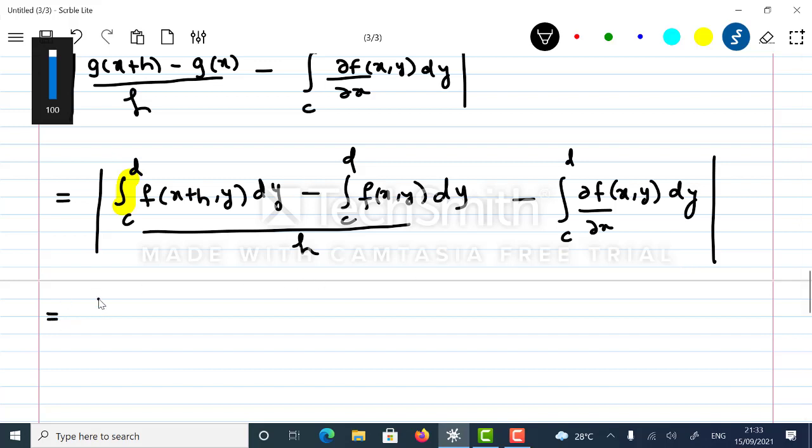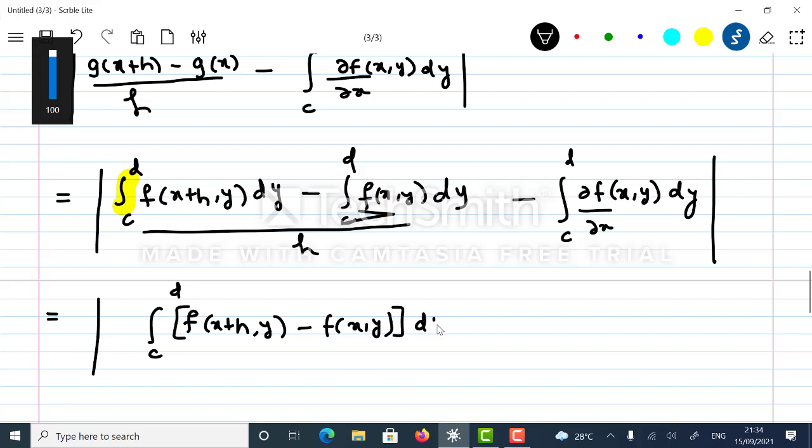This is equivalent to saying that this mod integration we can club it, because we have seen that this integration exists. So f of x plus h comma y minus f of x comma y, this I have clubbed dy. I have taken 1 by h outside, and minus integral c to d dou f upon dou x at x comma y dy.